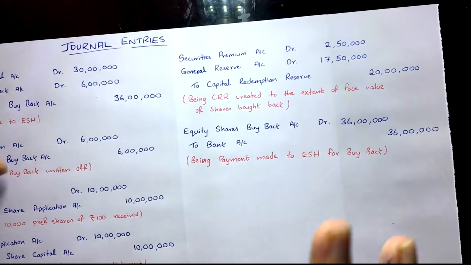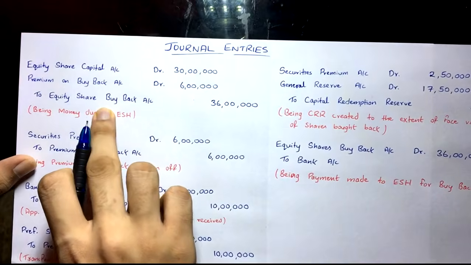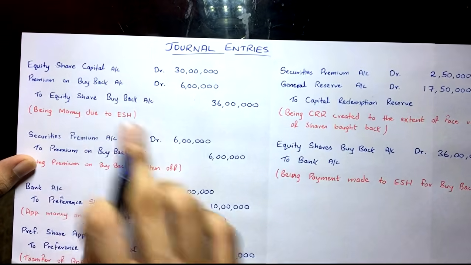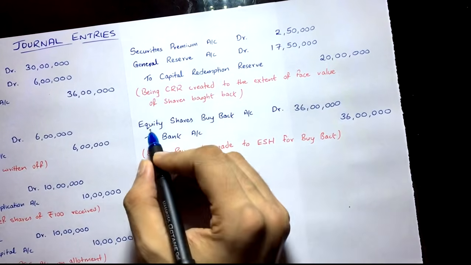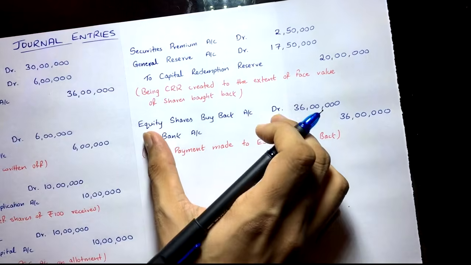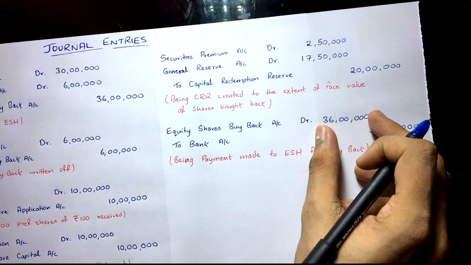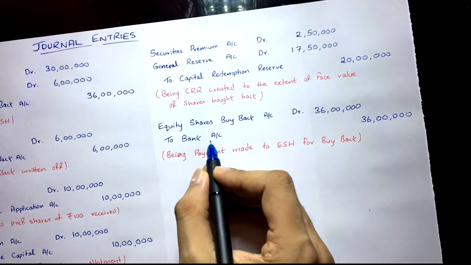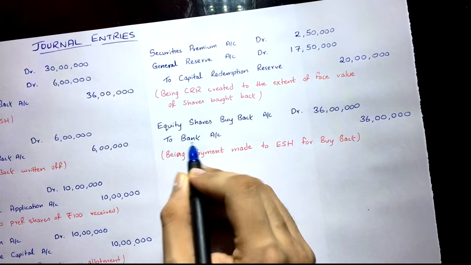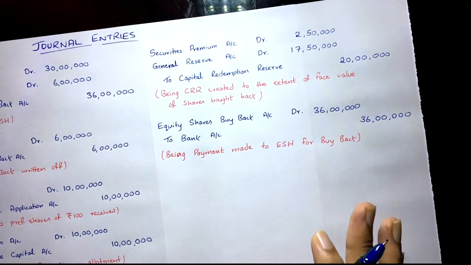Now the money is paid, the payment has been made. So now you have to cancel that liability. Here it was credited, liability was increasing, now that liability is extinguished, it is scrapped off, because you are paying it off. Equity shares buyback account, you have to debit that account. Here it was credited, here you have to debit that. Equity shares buyback account debit 36 lakh. That's what you are going to pay them, right? 36 lakh. To bank account, your money will be decreasing in your bank account, because you are going to pay through the bank. To bank account 36 lakh. Simple. So these are the simple journal entries that you have to do for buyback of shares.